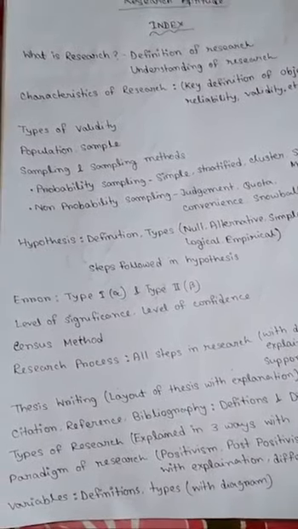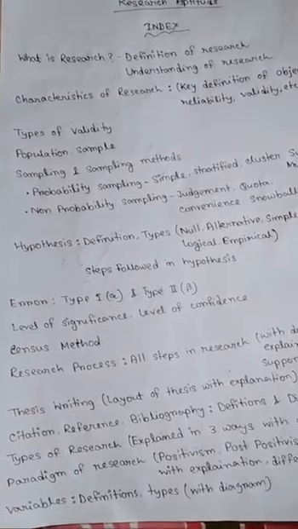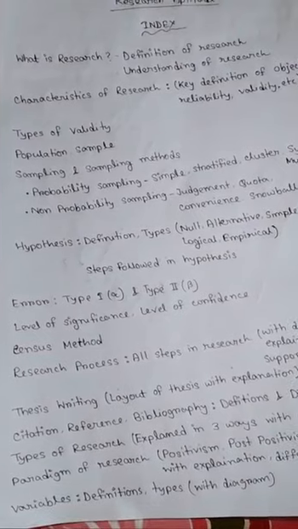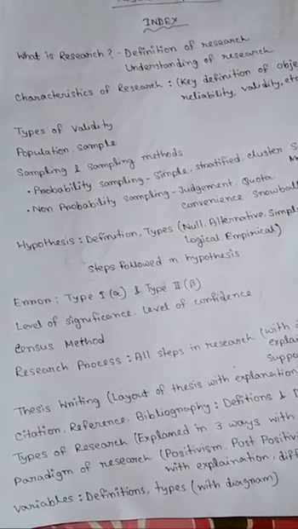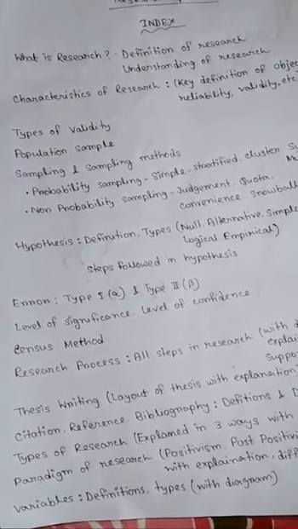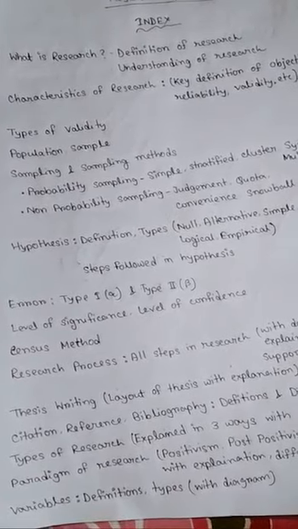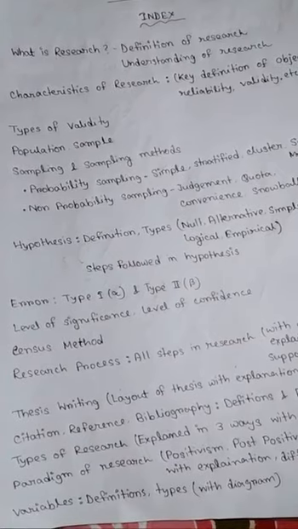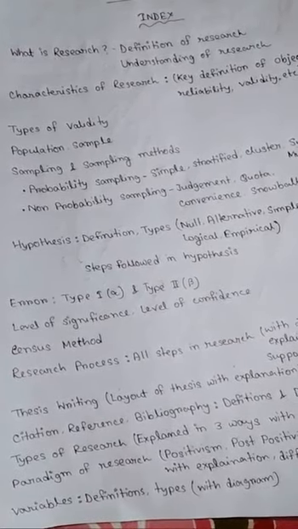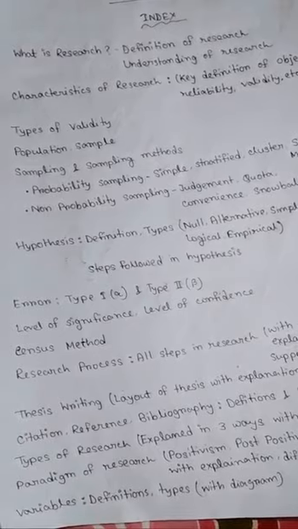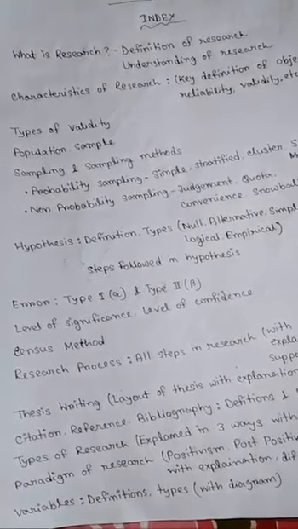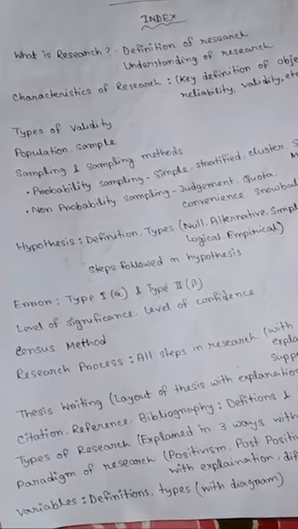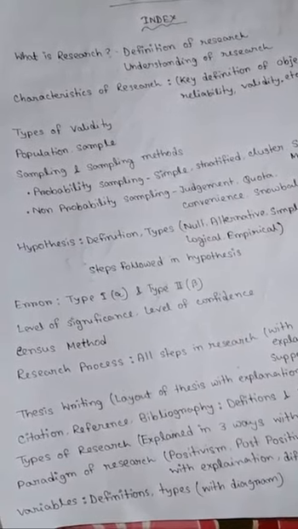It is so important because of applied research, action research, analytical research, descriptive research, historical research, narrative research, qualitative research, quantitative research, basic research. There are like 30 to 32 types of research available in your syllabus, right? So you have to know about all these research types, their definitions, and their examples. You have to clear each and every type.